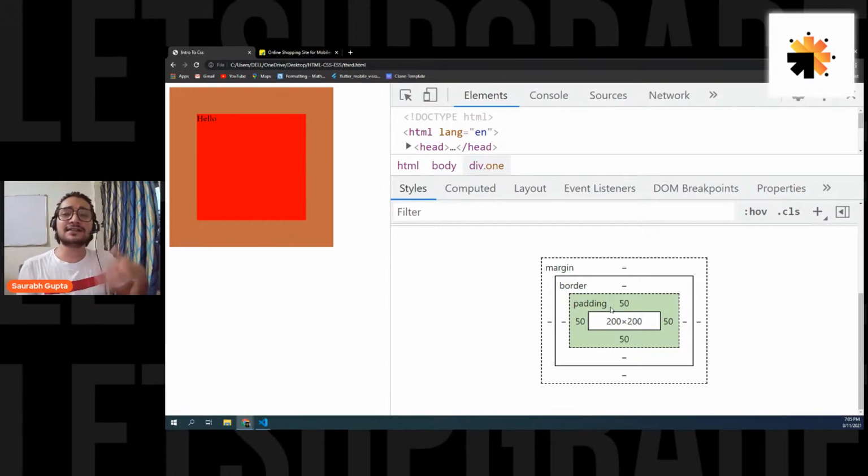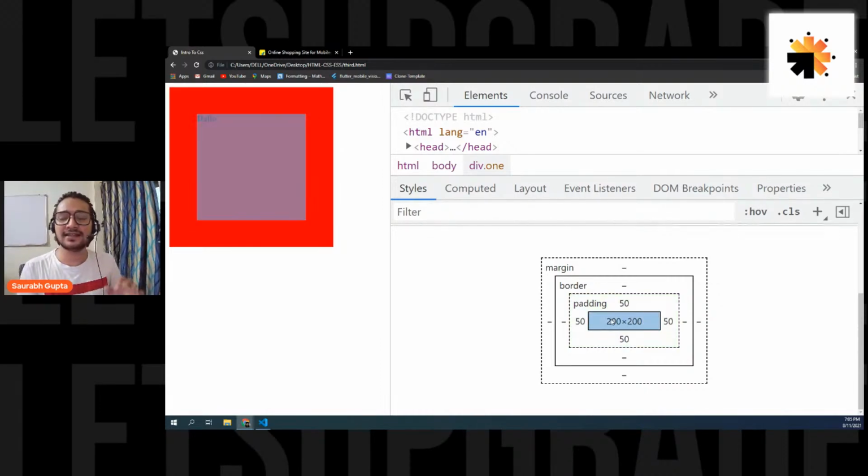A lot of people consider padding as the gap between the element's corner and the text, or the element's corner and the content. No, it's not like that. Padding is simply a fake size. That's all. The container is still 200 by 200. Is that clear, everyone?